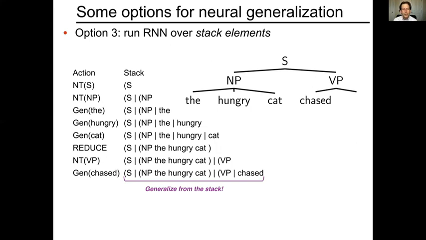Here's another option, option 3, which is we could actually run the recurrent neural network not only over the words or over the action, we could also run it over the stack. So we could try to generalize from the stack in some interesting way. And this will look something like running the RNN over the action sequence, but it's actually different. So how do we do this?